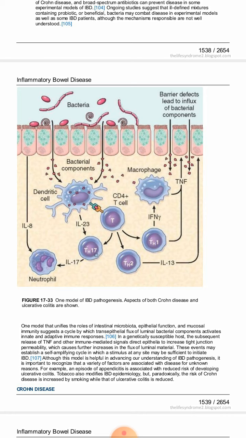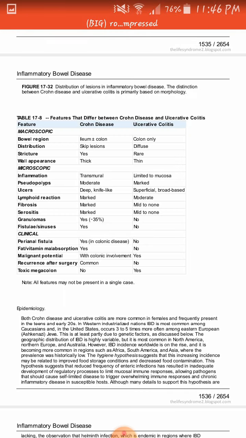T helper 17 cells release interleukin 17, which causes activation and infiltration of neutrophils in the lamina propria. So, in case of bacterial contamination, there is infiltration of neutrophils as well as macrophages in the lamina propria, and they can be seen on histology. This is the pathogenesis of inflammatory bowel disease.